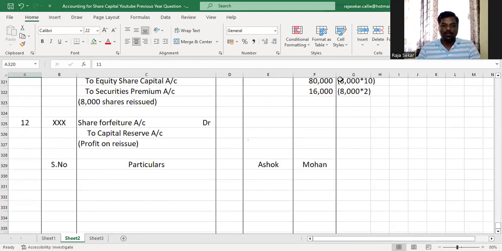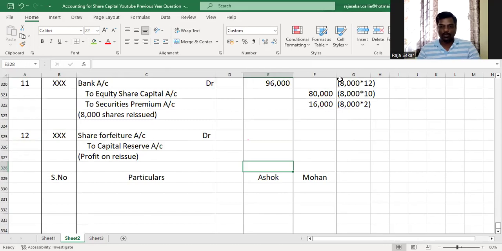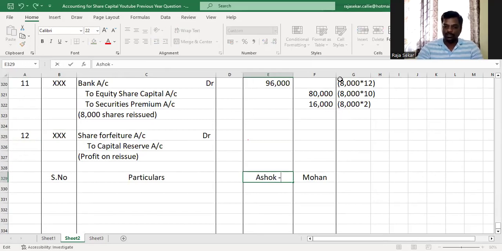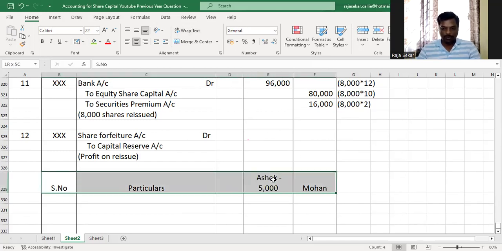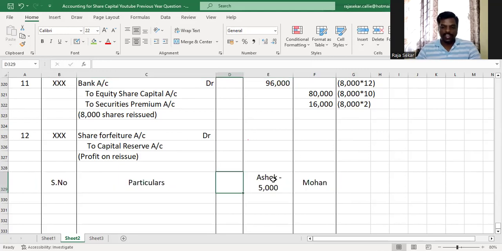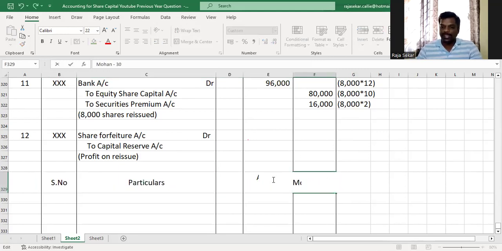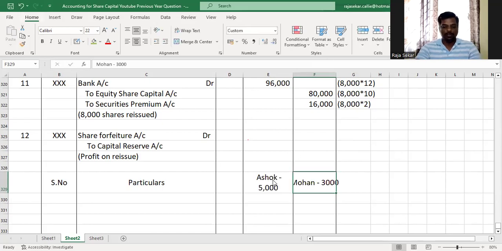Out of that, all the forfeited shares of Ashok are there. So how many shares of Ashok should have got reissued? 5,000 shares. Understood or not, my dear children? Because that many shares have been forfeited from Ashok. And when it comes to Mohan, out of the 8,000, 5,000 shares reissued were of Ashok, and therefore remaining 3,000 would be Mohan's shares.